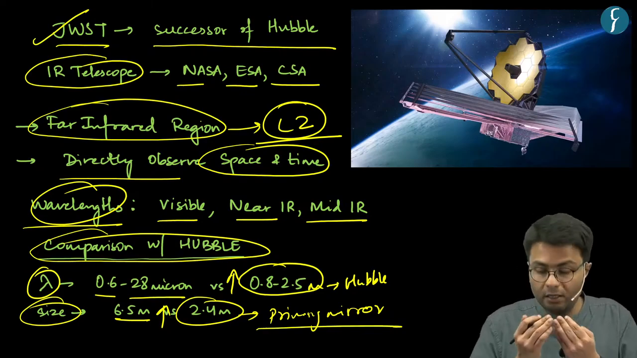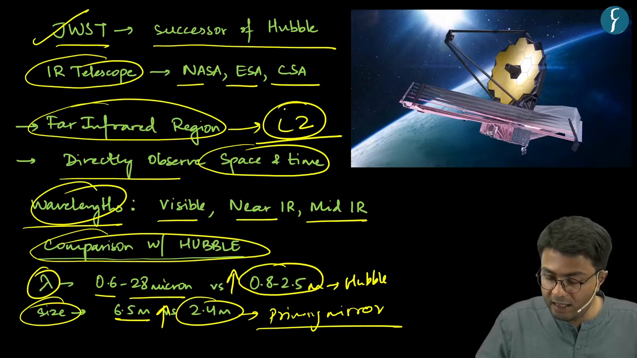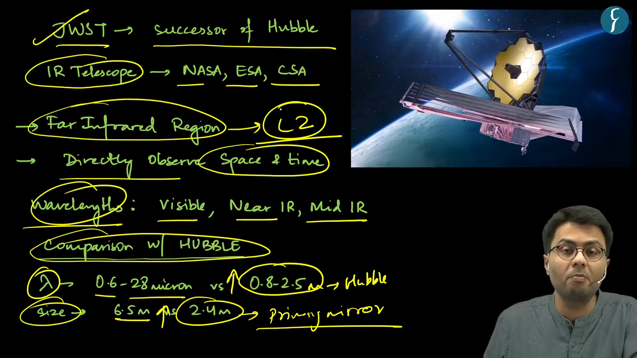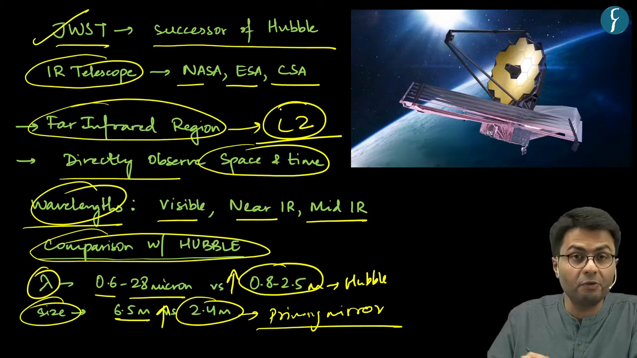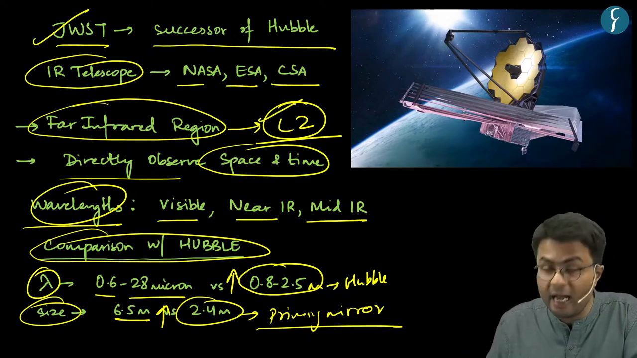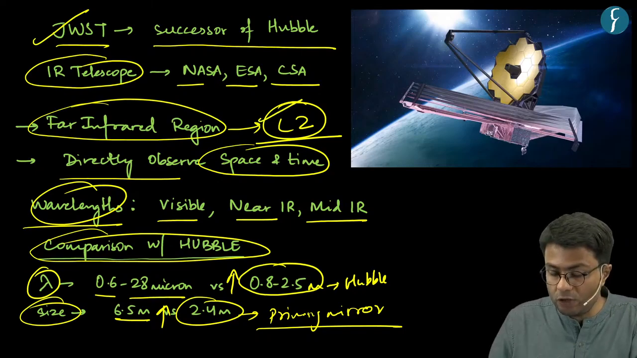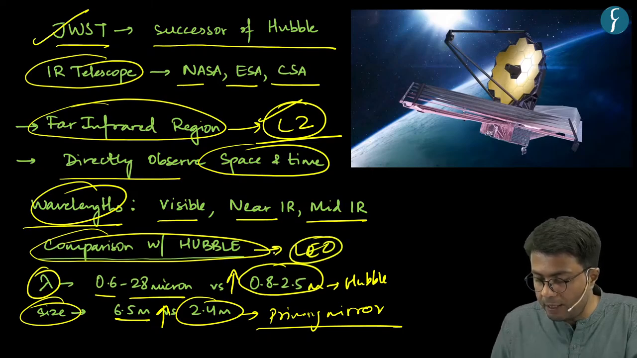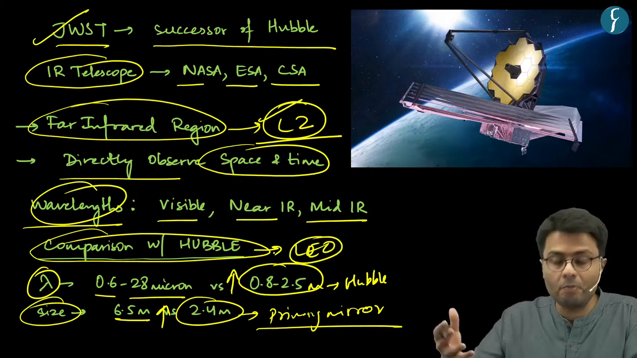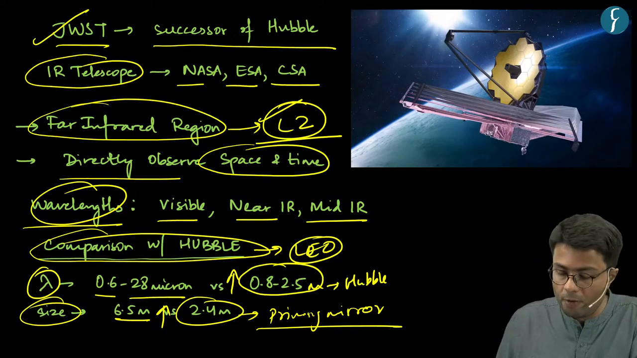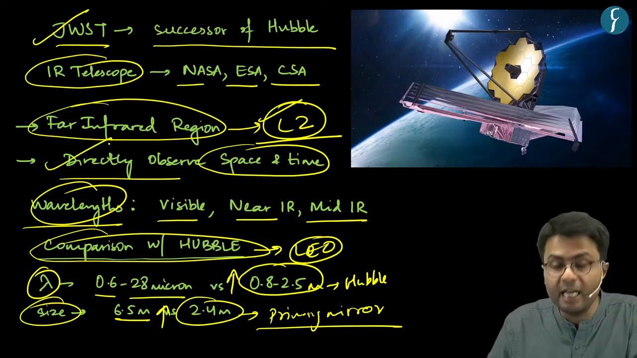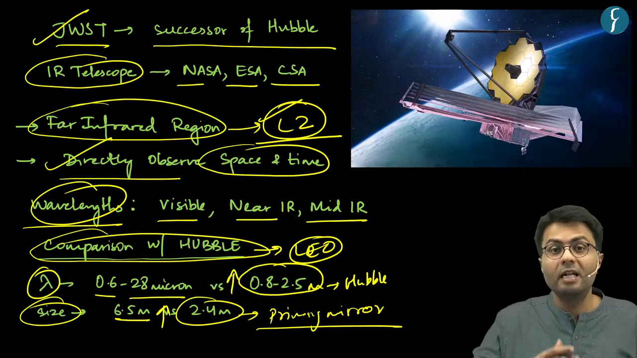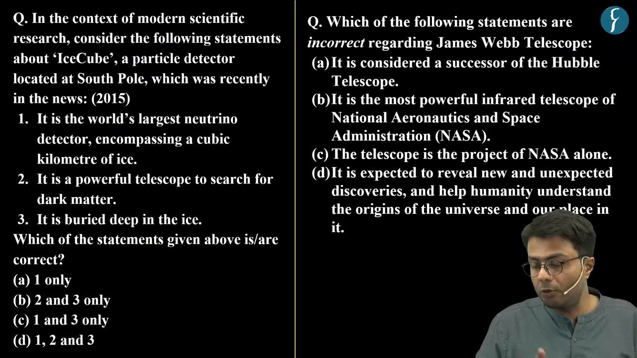Further, as I've already highlighted, the James Webb Telescope operates at a farther distance from our Earth. It operates at the L2 Lagrangian point, whereas Hubble operates in low Earth orbit. Hence, this distance from Earth enables this telescope to directly explore the changes in space and time. Let us now discuss the model question.